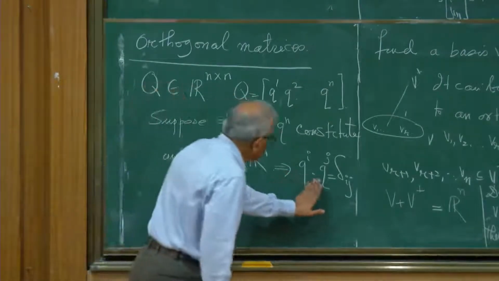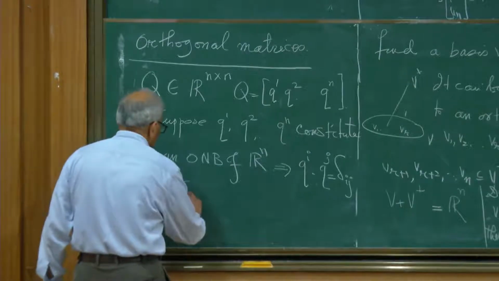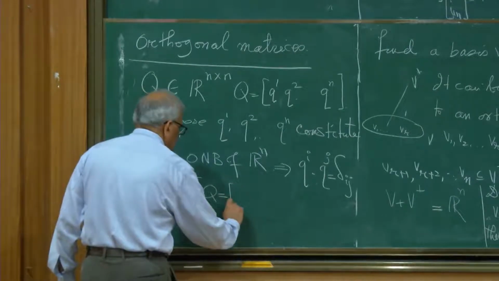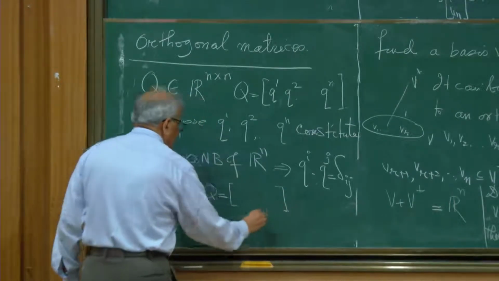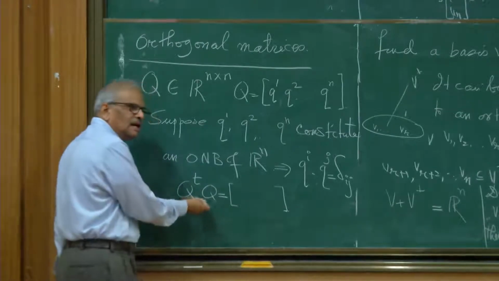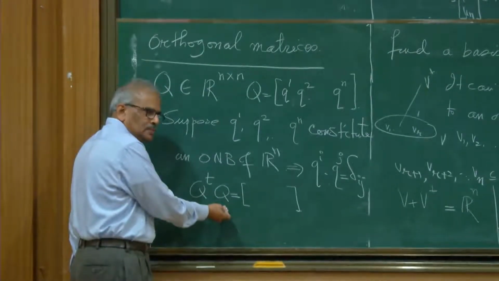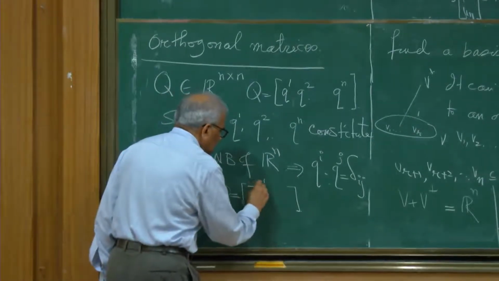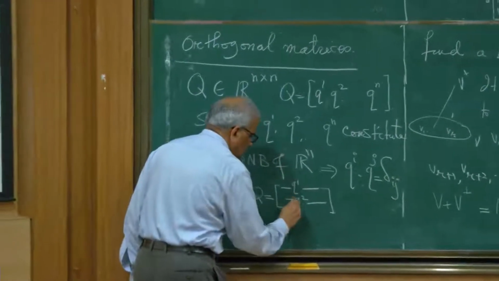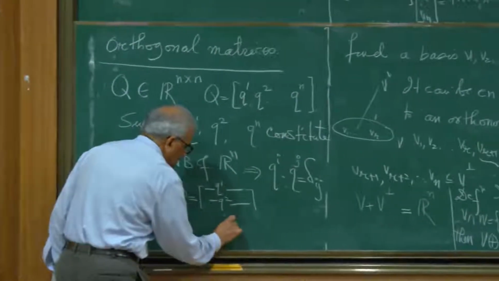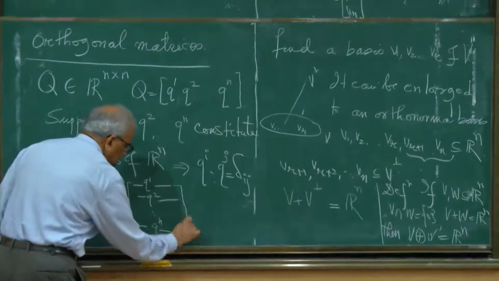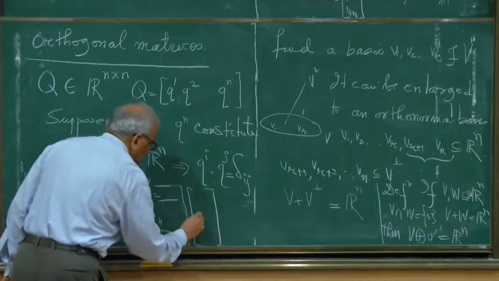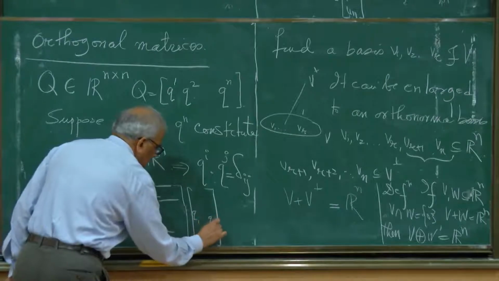Now this statement translates into the following fact. Look at Q transpose times Q. Q transpose is again an n by n matrix, and the row vectors of Q transpose are the column vectors of Q. Column vectors of Q become row vectors of Q transpose. So Q1, Q2, and then the last row vector is Qn. And I am multiplying this with Q, and so I write the column vectors Q1, Qn.